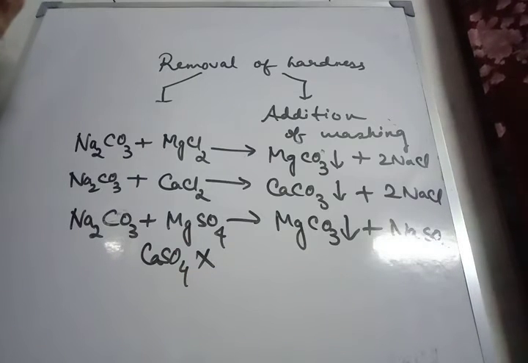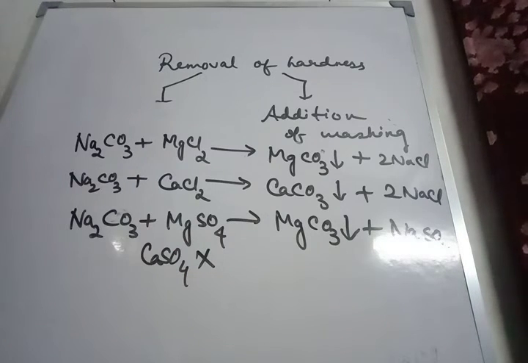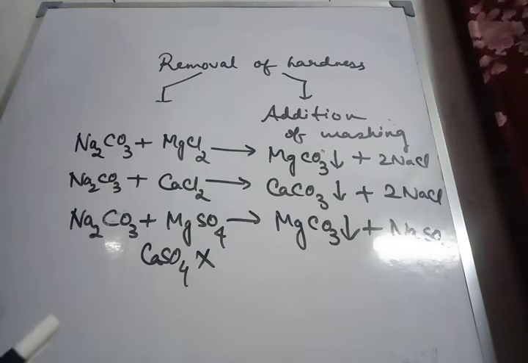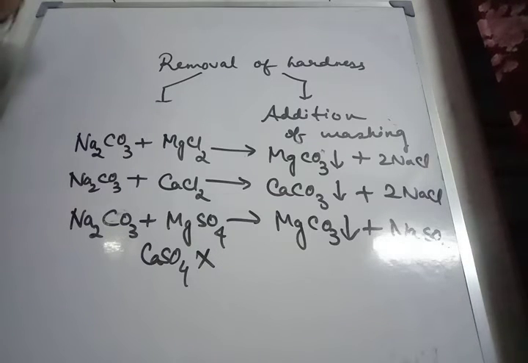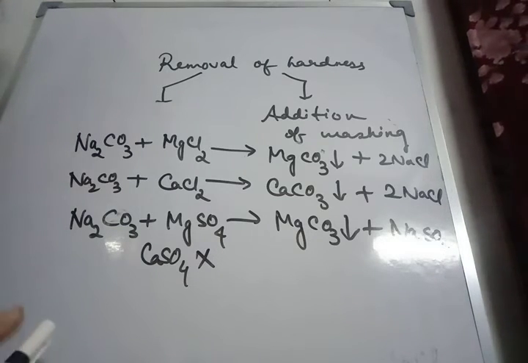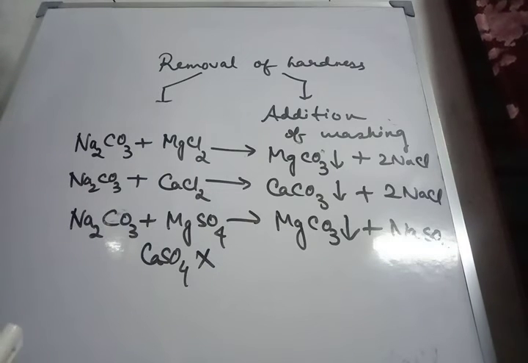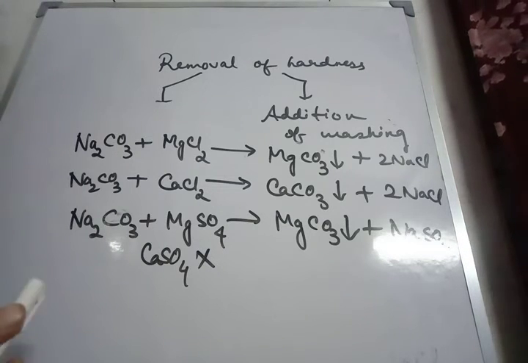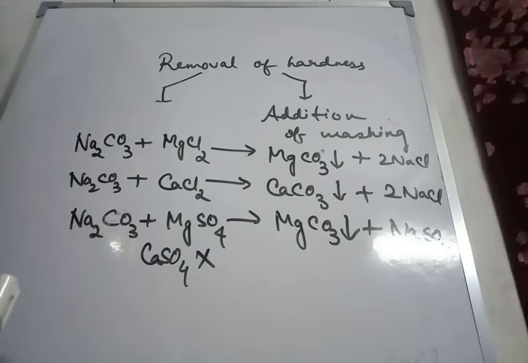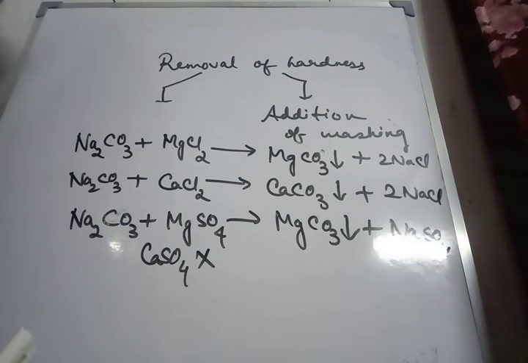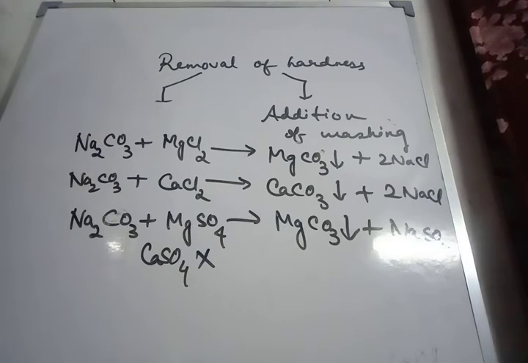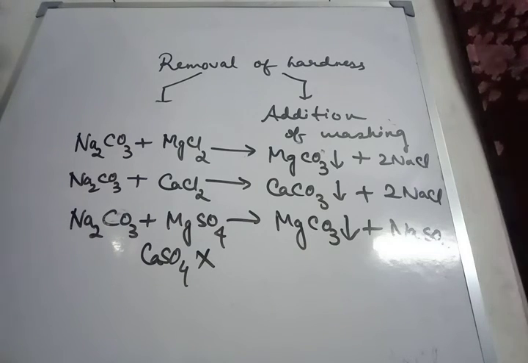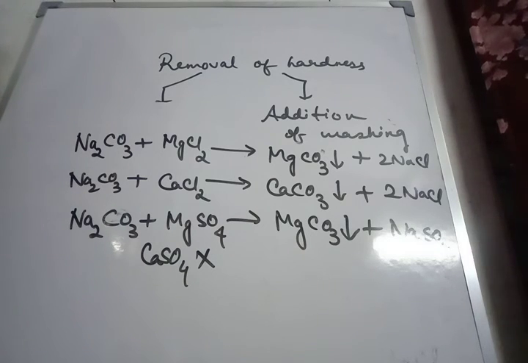Okay, next we come to disadvantages of hard water. Hard water is not suitable for washing purposes as it causes wastage of soap solution. Next, whenever hard water is boiled, it leaves a substance at the bottom of the container. That substance is known as scale or fur that damages the container. So hard water is not at all good for boilers, and also it is not suitable for industrial purposes.